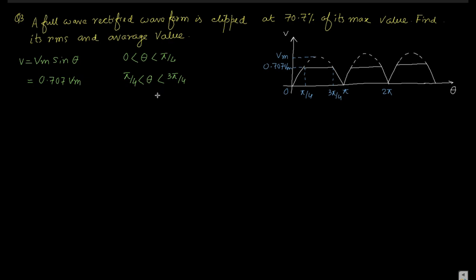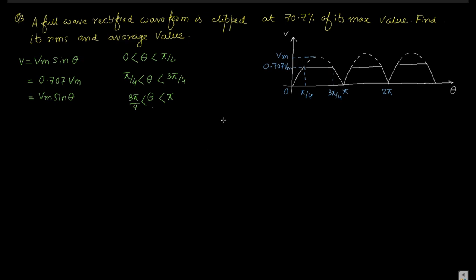And if we write again the third part, it becomes Vm sin theta. It is also sinusoidal in nature, when theta lies between pi by 4 and pi. I think you got my point. So these are the three different structures of the waveform.